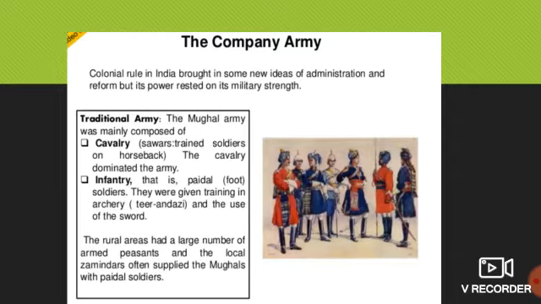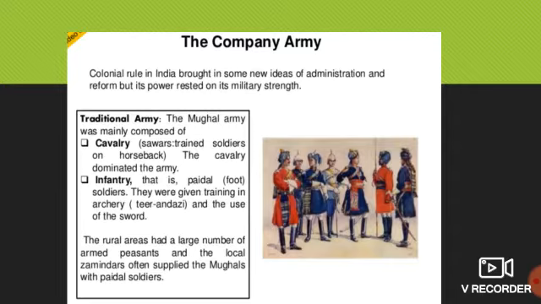After that, if expansion is there, they establish courts to solve all the matters. Now they want manpower as well. Am I right? If the company is expanding, manpower is needed. So they thought, why should we not set up an army? Colonial rule in India brought in some new ideas of administration and reform, but its power rested on its military strength.